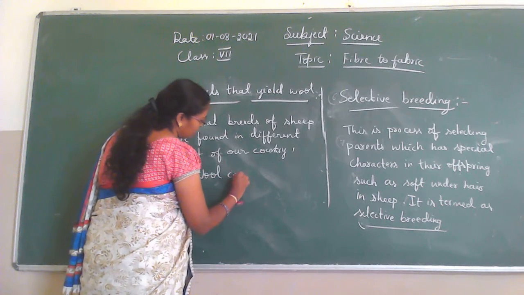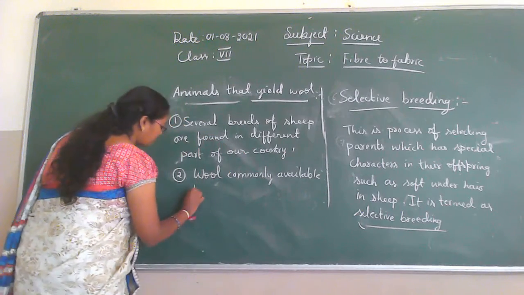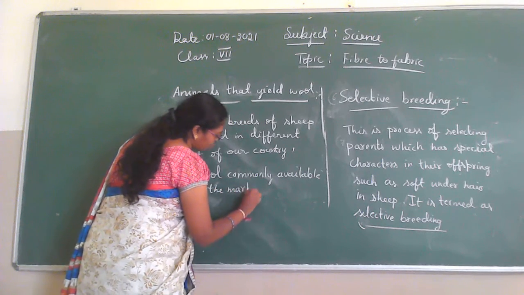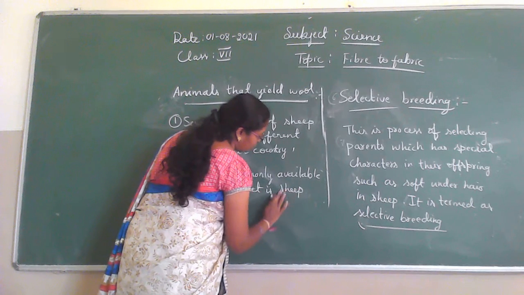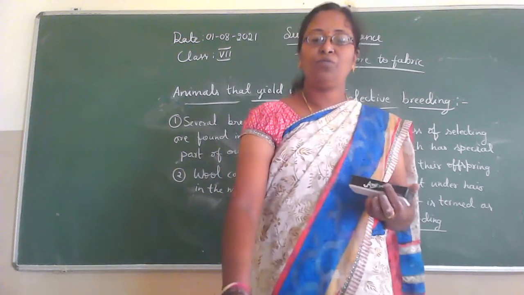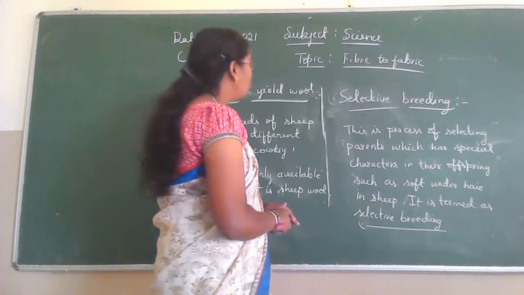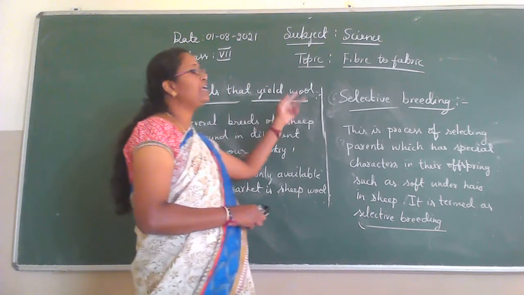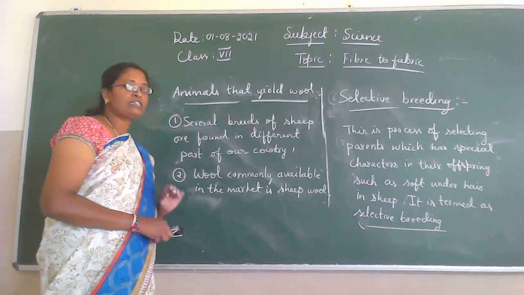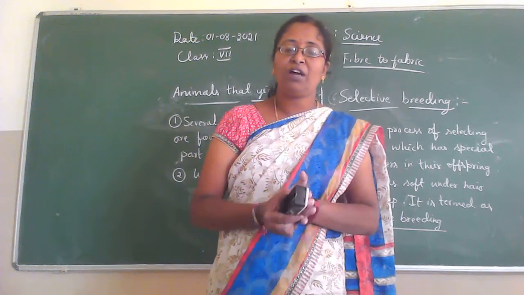Wool commonly available in the market is sheep wool. Then the wool is used to make different kinds of cloths. Here we are going to study the animals that yield wool. Several breeds of sheep are found in different parts of our country, and the wool commonly available in the market is obtained from the sheep.